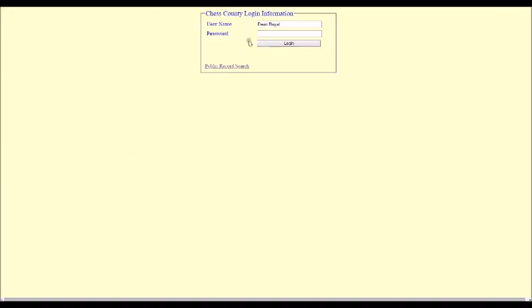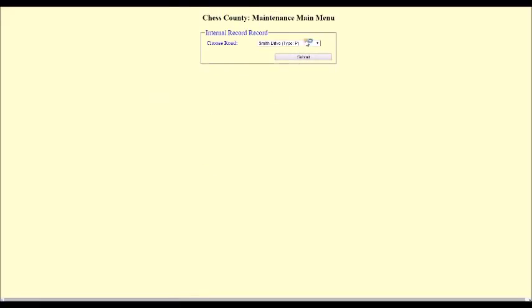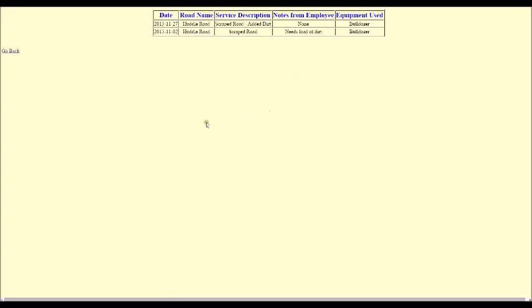All right, and now if we go back to the login page, which will be linked from the website that they have for their county, the county residents can click here on the public record search, and that will allow them to say, okay, well, I live on Huddle Road, and I can click submit here, and it'll tell me that on November 2nd, the road was scraped, and that the employee noted that it needs a load of dirt.